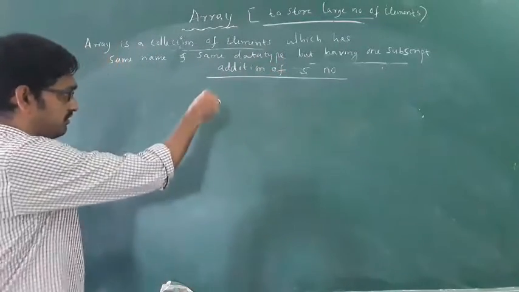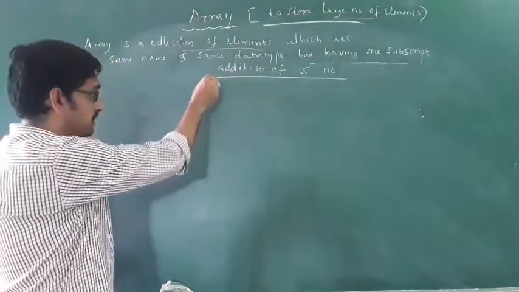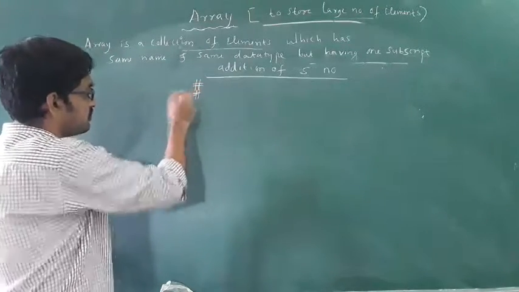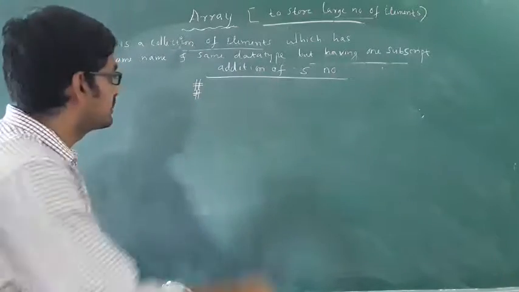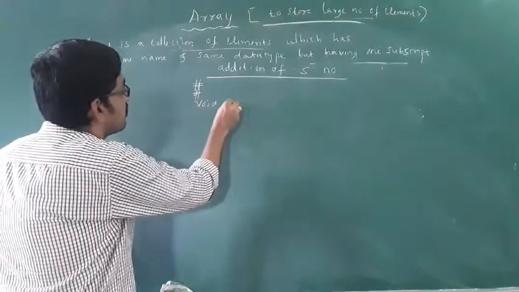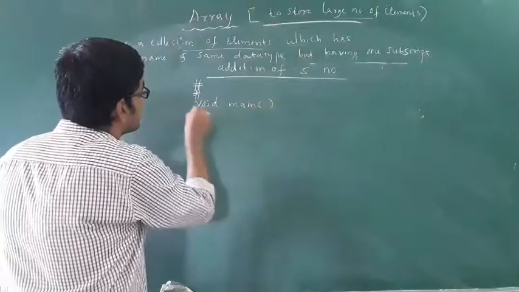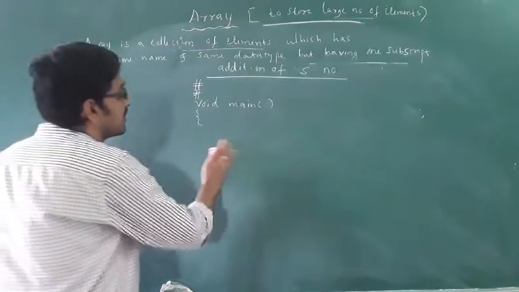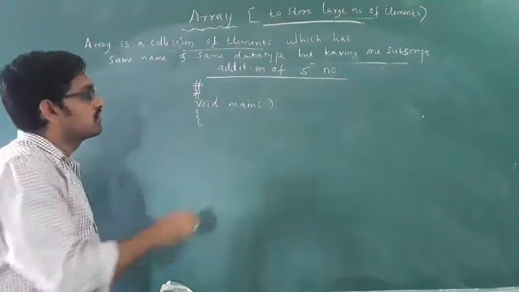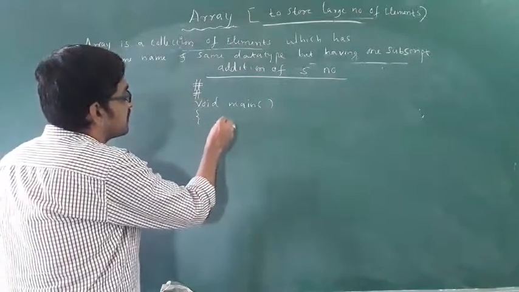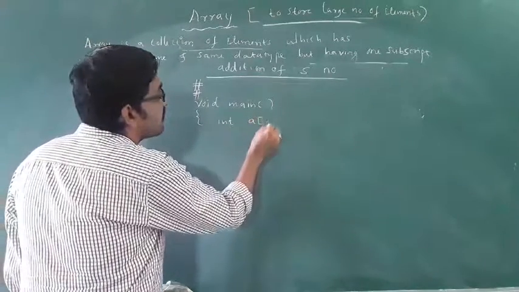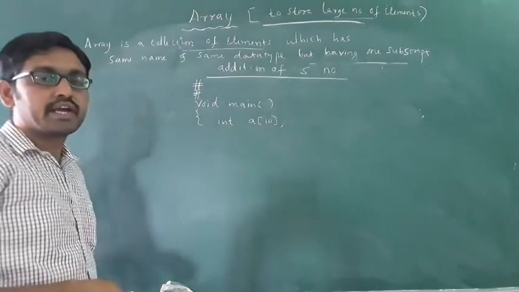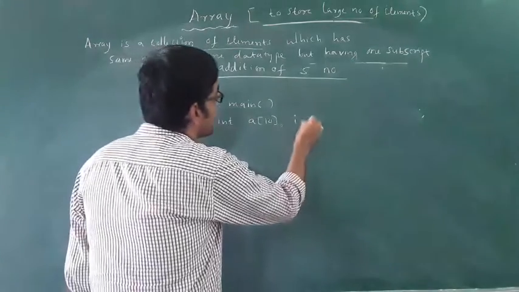See, first the program always starts with hash include iostream.h, hash include conio.h, then take void main. Now, after void main, first take a declaration. For example, int a of, I am taking 5 elements, for example I am taking 10, a of 10. Where there is an array, there must be I and n.